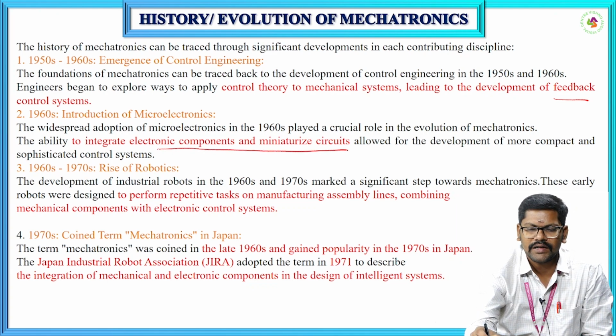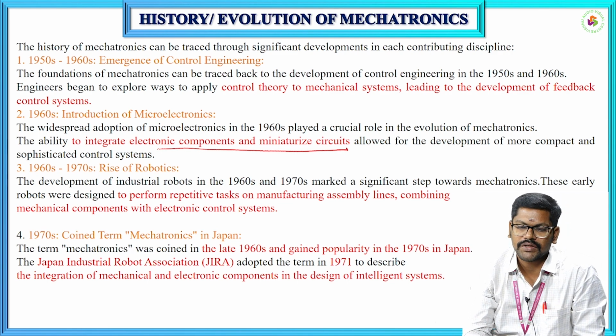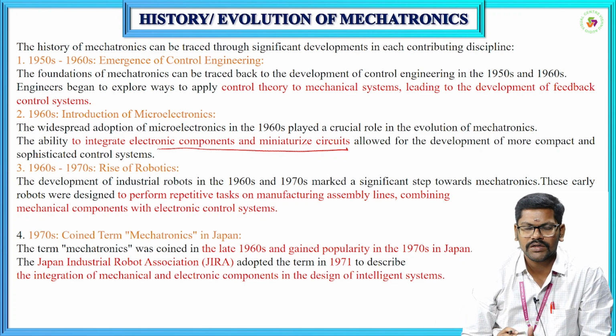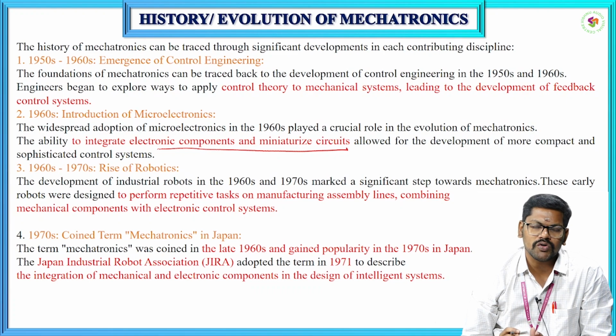So after the 1960s, we started using integrated electronic components and miniature circuits, which allowed for the development of more compact and sophisticated control systems. Why are we going for microelectronics? It gives more compact and sophisticated control systems.